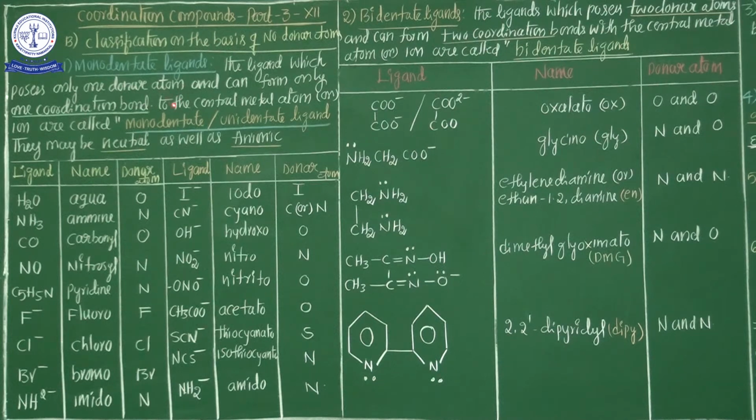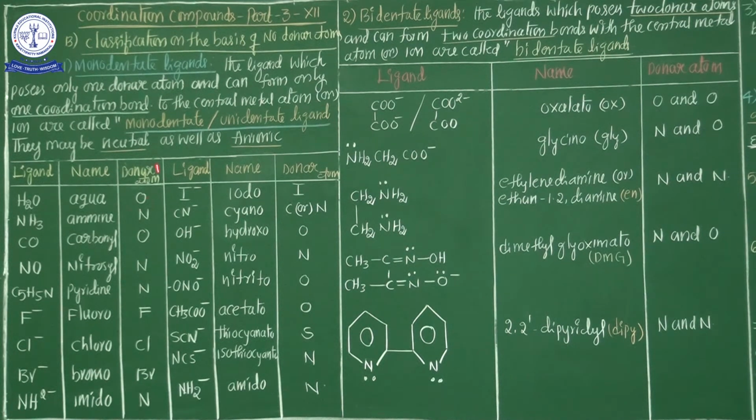In a monodentate ligand, only one donor atom is present, and it can form only one coordination bond. It means a monodentate ligand always has one donor atom and can always form only one coordination bond. Such ligands are called monodentate ligands or unidentate ligands.